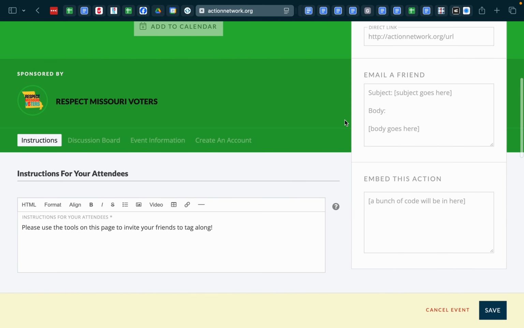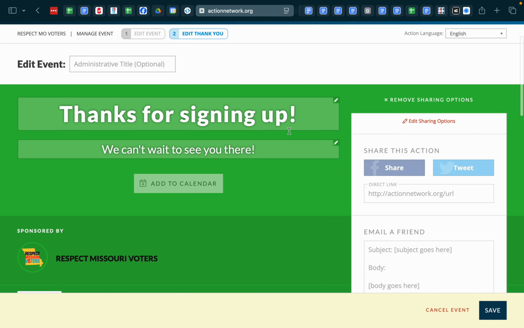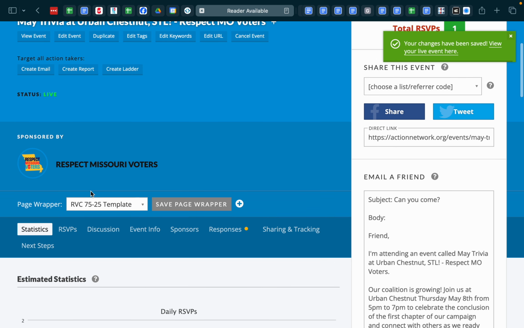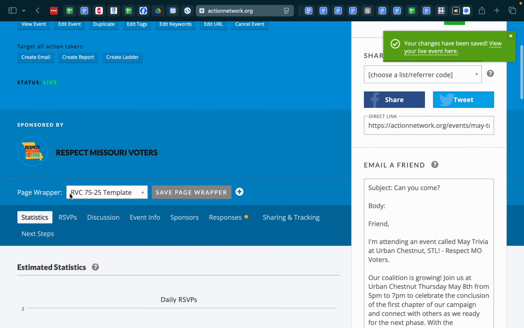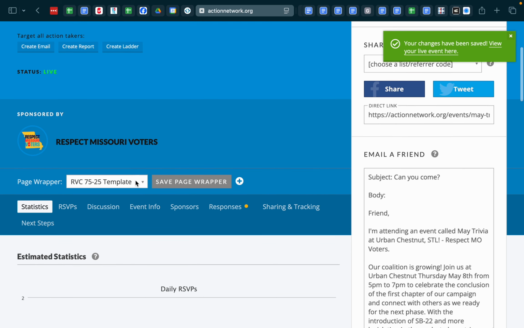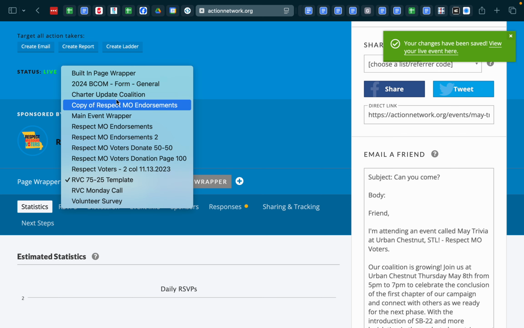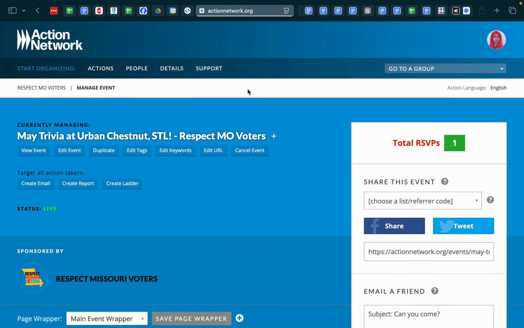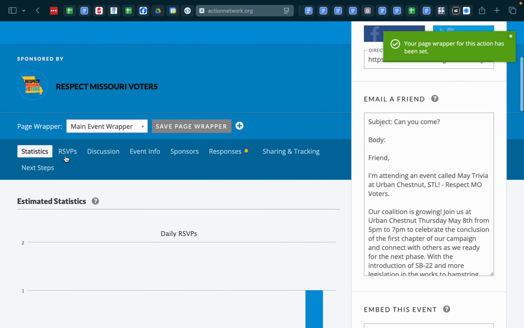Okay, and we'll definitely give comms an opportunity to go through here and adjust some of the language. I'm sure some of it could be better than what I put. But there's more stuff that's really important. So we have a page wrapper for events, and we're going to clean this up soon. But main event wrapper is just what we're using right now. So we're going to switch that, save page wrapper. That's like the first thing you want to do after you hit the publish button. And when you hit that publish button, that doesn't mean that people are starting to sign up for it. That doesn't happen until you really start sharing the link around.